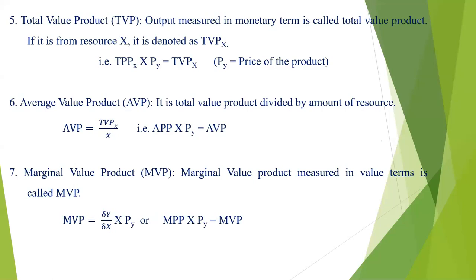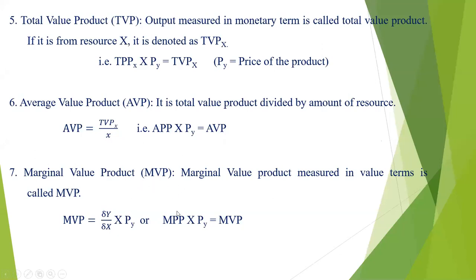Total value product divided by the amount of resource. So the AVP is equal to TVP of X divided by X, where X is the amount of resource. Suppose X is that resource, and TVP, total value of product, is from the resource X. So AVP is equal to TVP of X divided by X, or APP into price of output, that is also equal to AVP. Then marginal value product, MVP.